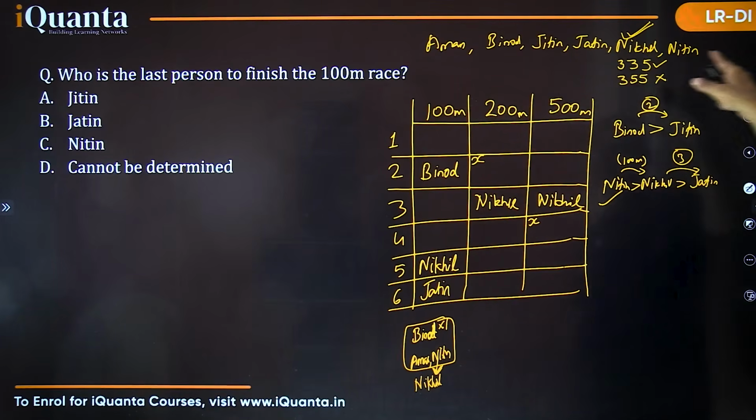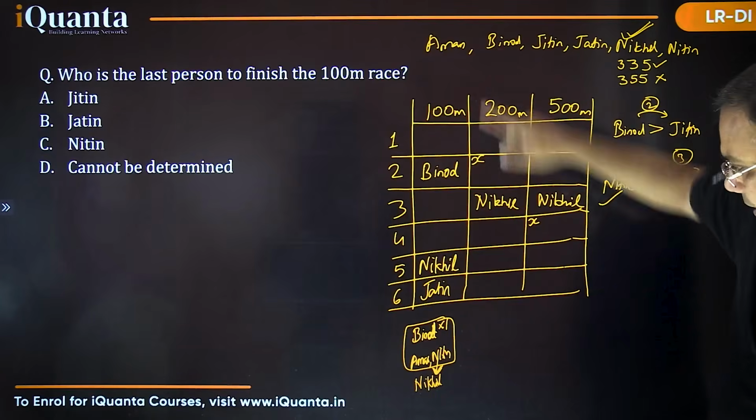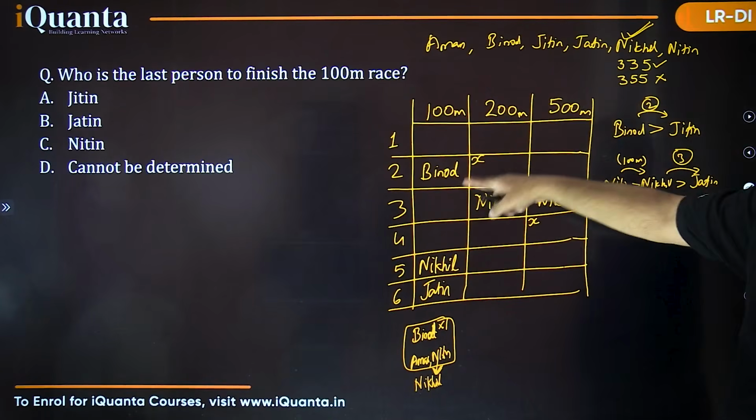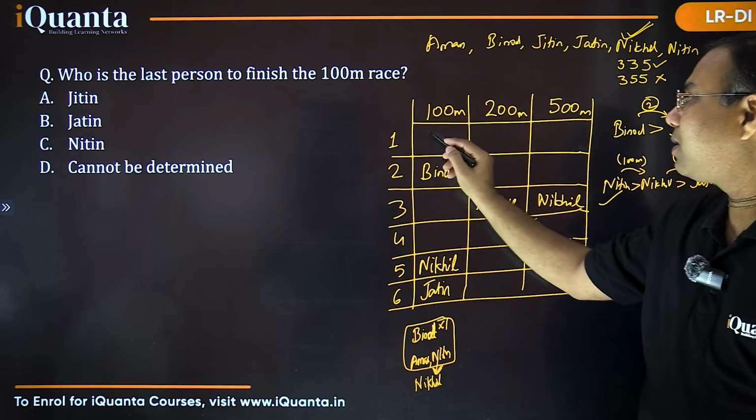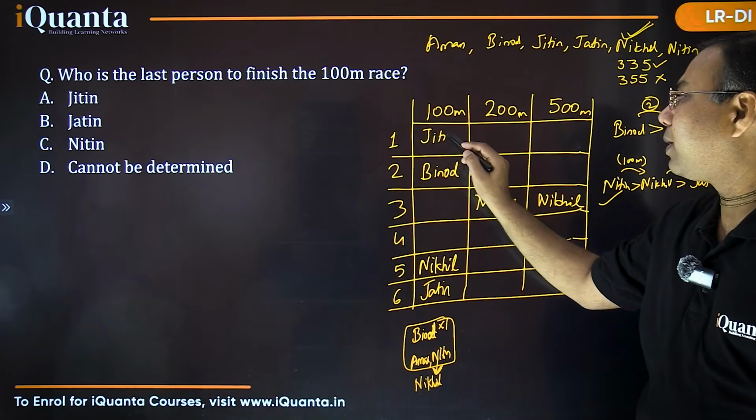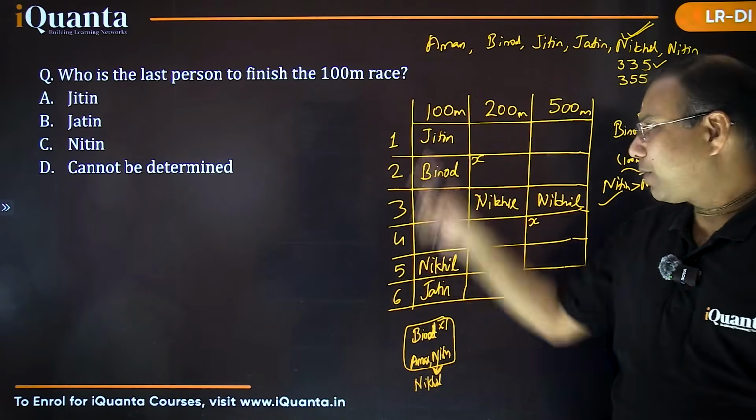Now what about this person who is remaining? Let's see the 6 names here. Aman is going to be somewhere here. Vinod is already there. Jitin is still remaining, right? So 1st position certainly must be occupied by Jitin. Okay? So I hope that point is very clear.